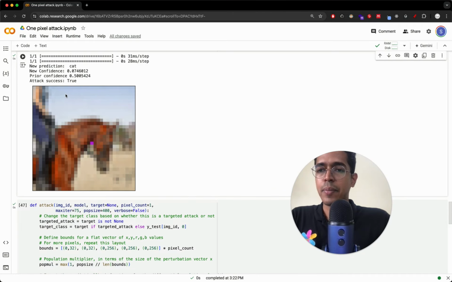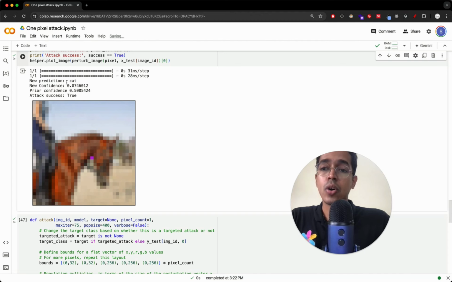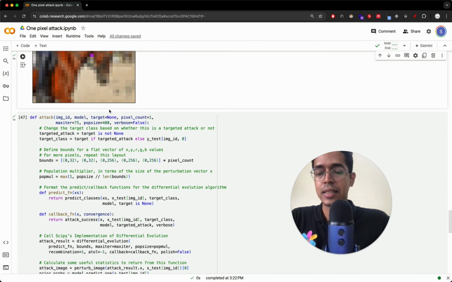But here you see what's happening. This is exactly what one pixel attack is. We attacked this one pixel. Original prediction was horse. Now it is cat. It's as simple as that.